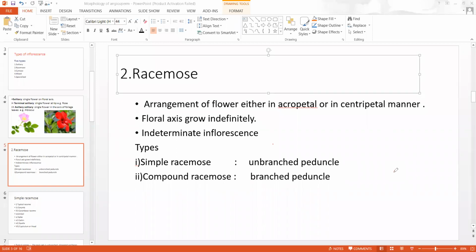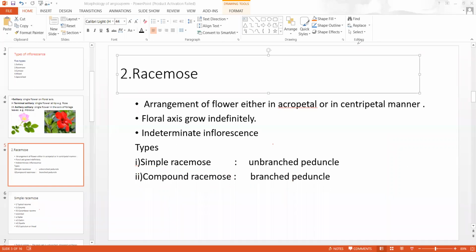Simple racemose means there is only one floral axis and flowers are arranged in a racemose manner. And if there are many branches of the floral axis and in each branch the flowers are arranged in racemose inflorescence, that is called compound racemose.